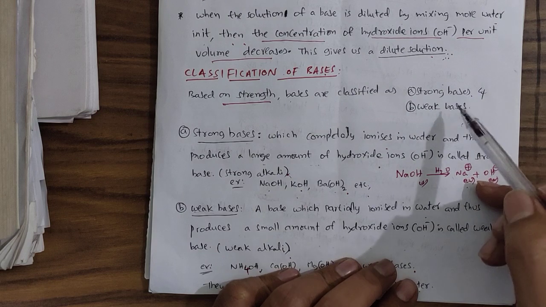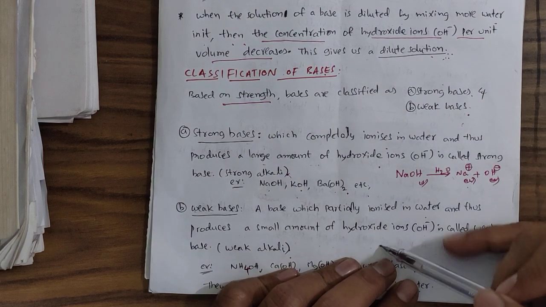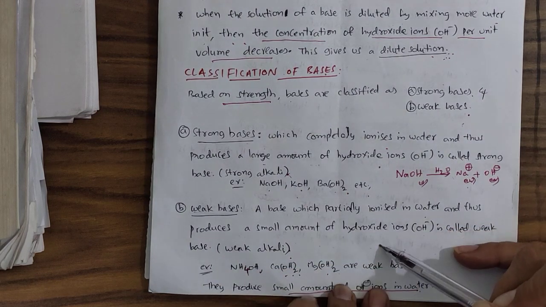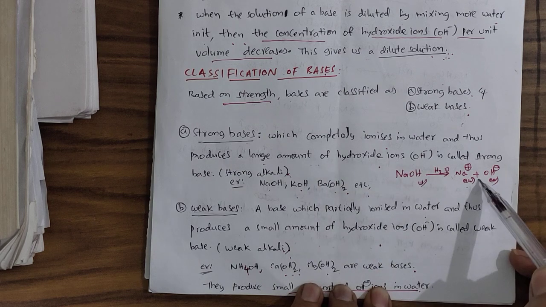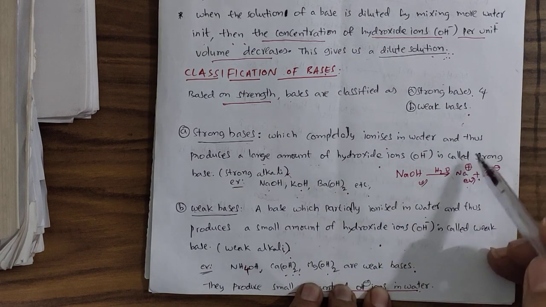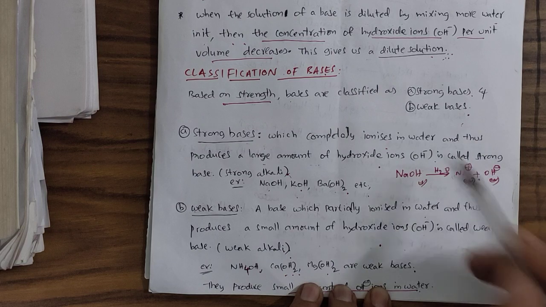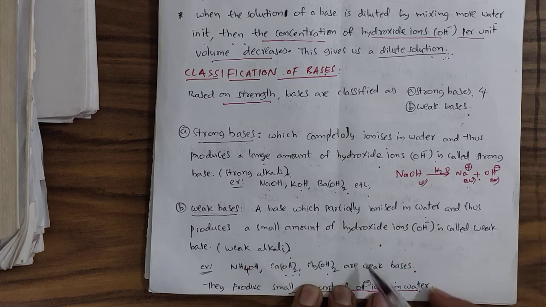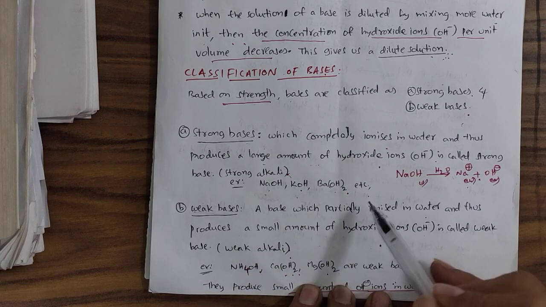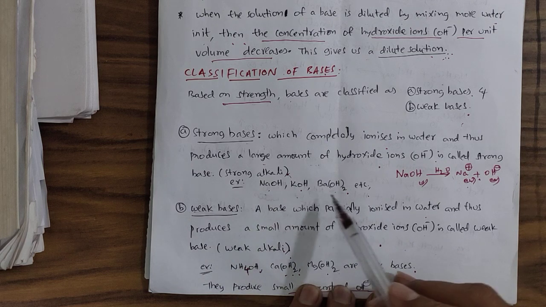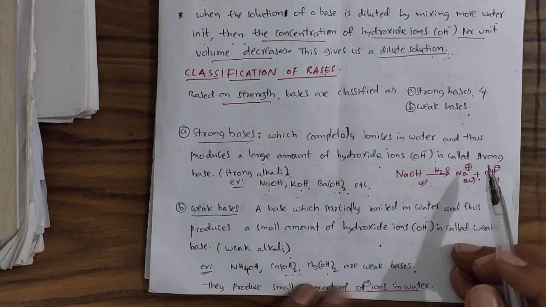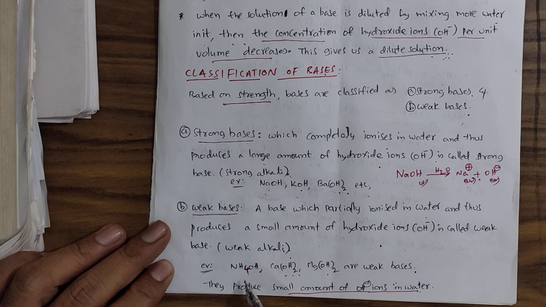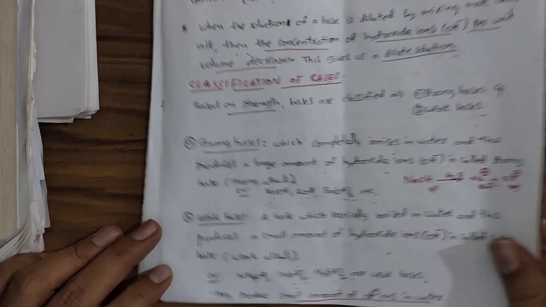Bases can be classified into strong bases and weak bases depending upon their extent of ionization. A strong base completely ionizes in water to produce OH minus ions. A weak base partially undergoes ionization. These are the various examples. NaOH, KOH, barium hydroxide are strong bases. Ammonium hydroxide, calcium hydroxide, magnesium hydroxide are weak bases. They produce small amount of OH minus ions in water.